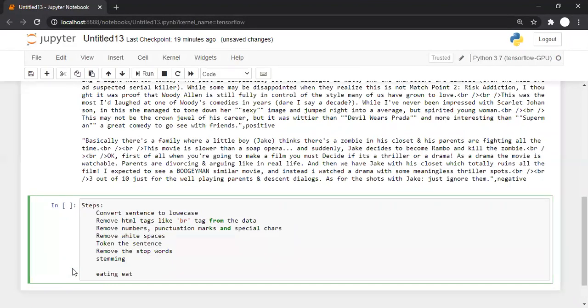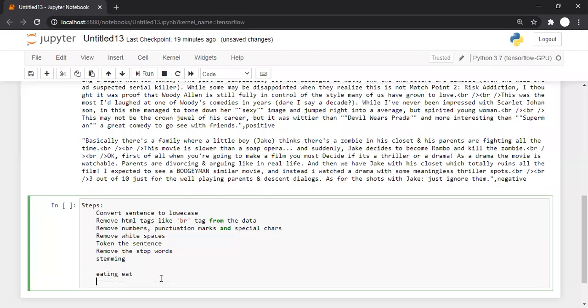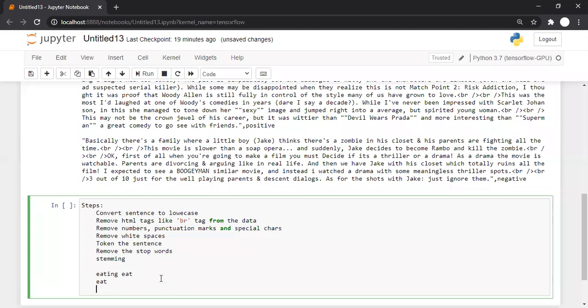Both are the same word according to us, but this is eating and this is eat. So if we apply stemming, the word eating will be changed to eat. If it was playing, it will be changed to play.